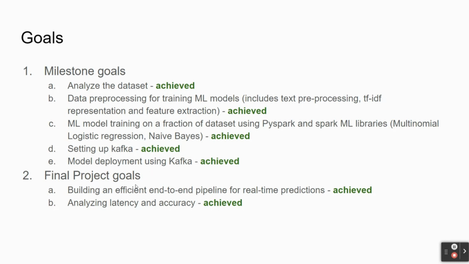Coming to the final project goals, we were able to build an efficient end-to-end pipeline for real-time predictions. We were also able to analyze latency and accuracy. So let's now get into the demo.